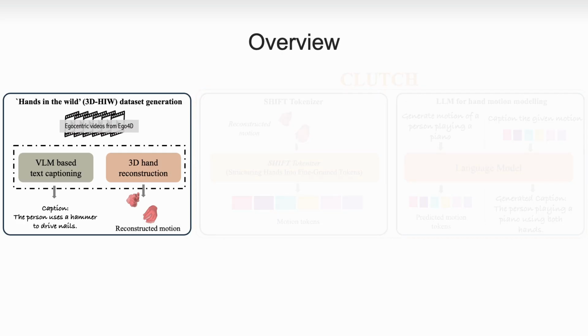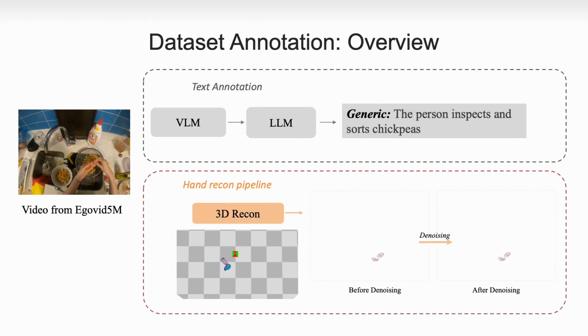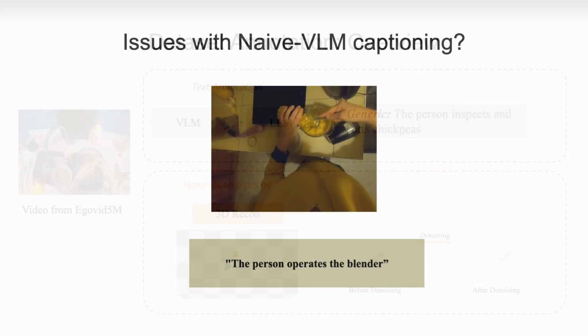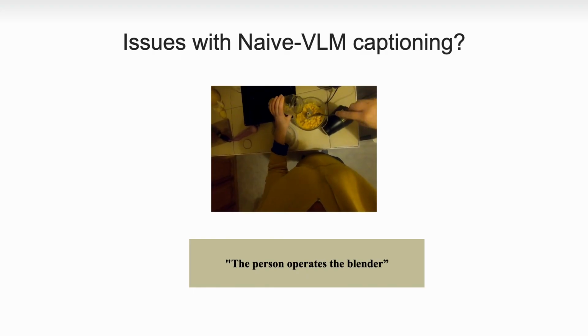In order to train Clutch, we construct a large-scale 3D hand motion dataset from egocentric videos. To this end, we combine VLM with a 3D hand tracker to generate text and 3D motion pairs. However, generating reliable annotations requires a joint reasoning about hand motion, user intent, and object-scene relationships, and naive usage of VLM often will lead to hallucinations. To address this, we propose a novel two-stage annotation pipeline.